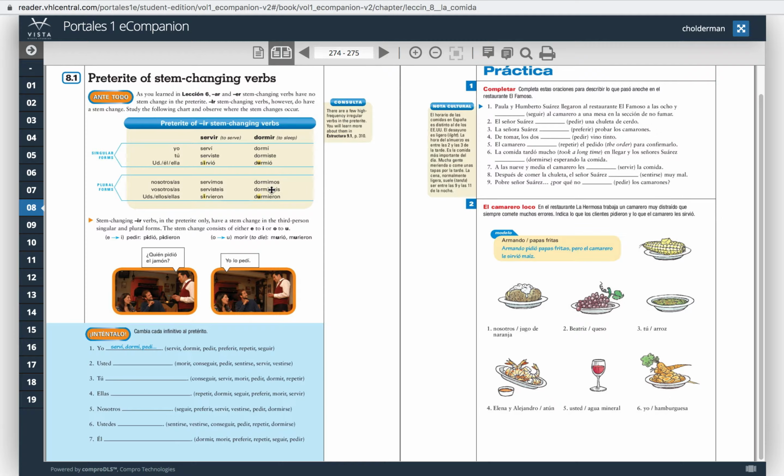Not all verbs that are stem changing in the present tense are stem changing in the preterite tense. We found some of the verbs that are not stem changing in the preterite tense. For example, jugar is not stem changing in the preterite tense.